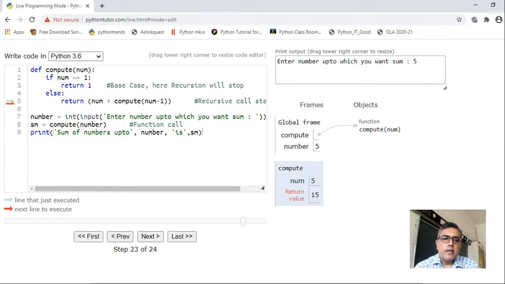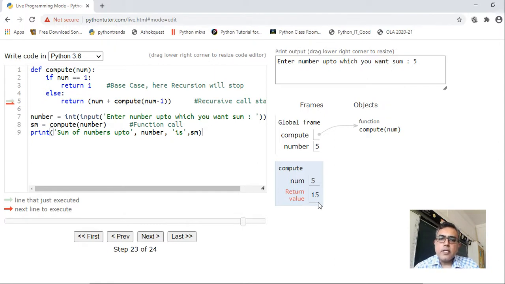Click on next. Now 5 plus compute 4. Compute 4 will return what? Compute 4 will return 10. That is 4 plus 3 plus 2 plus 1, right? So compute 4 will return 10. Current value of num is 5. 5 plus 10 is 15.